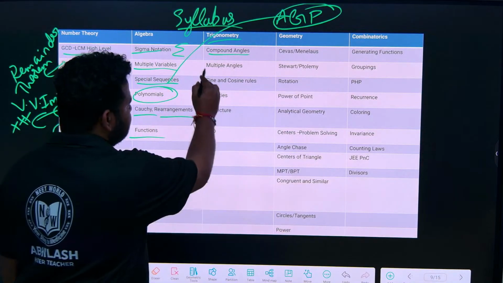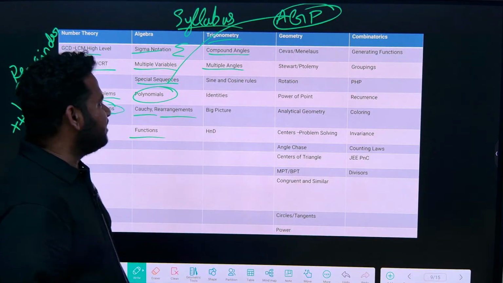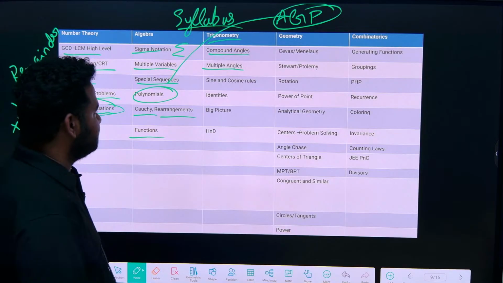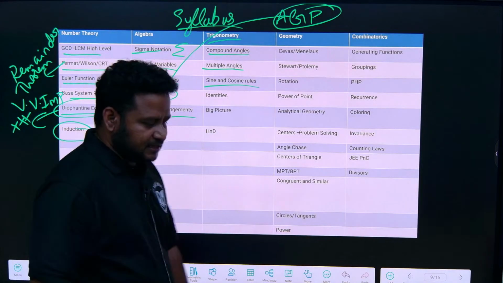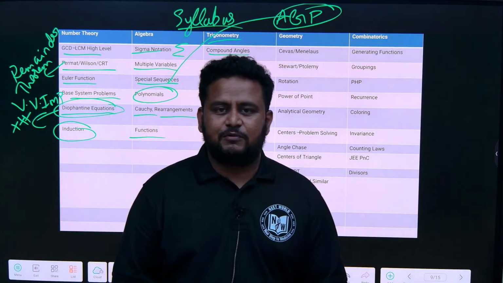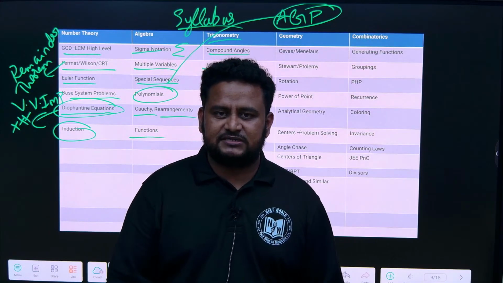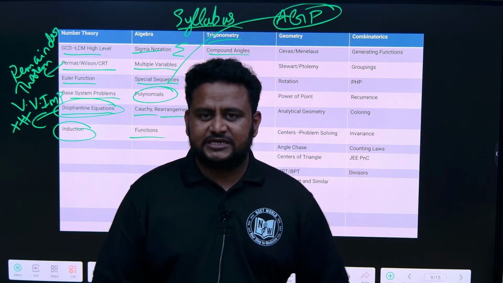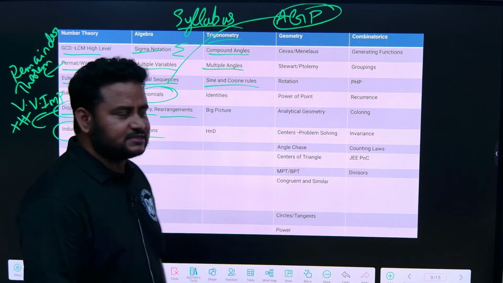On the same thing, here come multiple angles, that is double angle formulas, triple angle formula, half angle formula, such kind of things. Then sine and cosine rules. If you see properties of triangle, you will study about sine and cosine rule. So what is that? Sin A by a is equal to sin B by b is equal to sin C by c. That is the sine rule. Similarly, you know what is the cos rule.